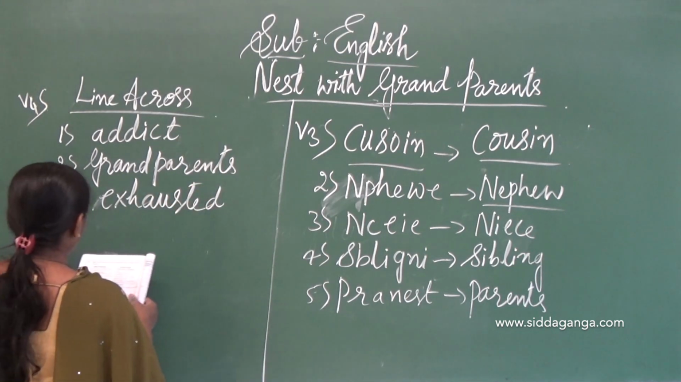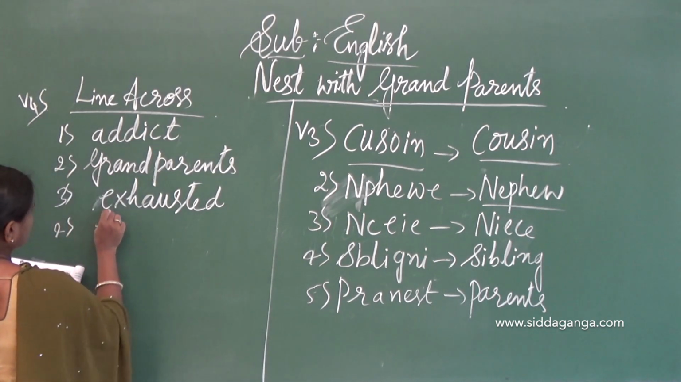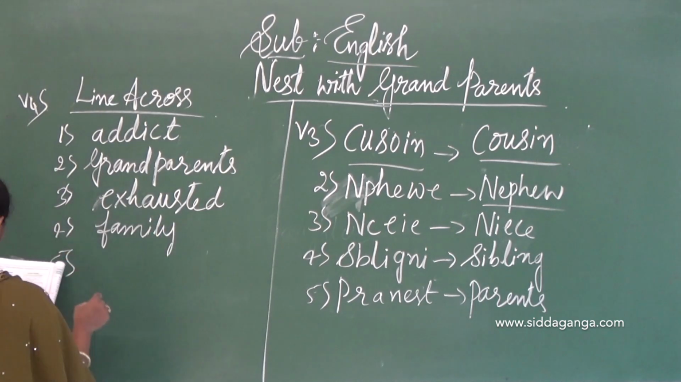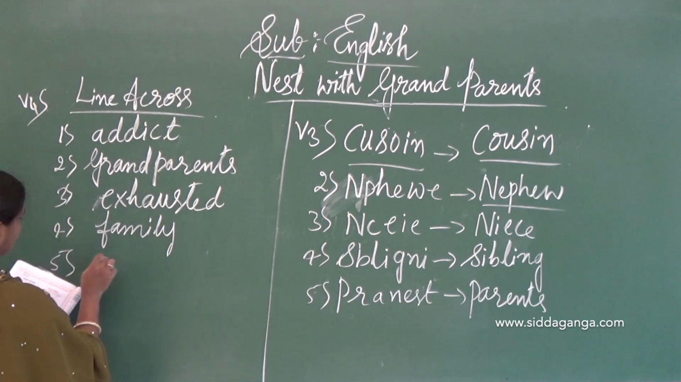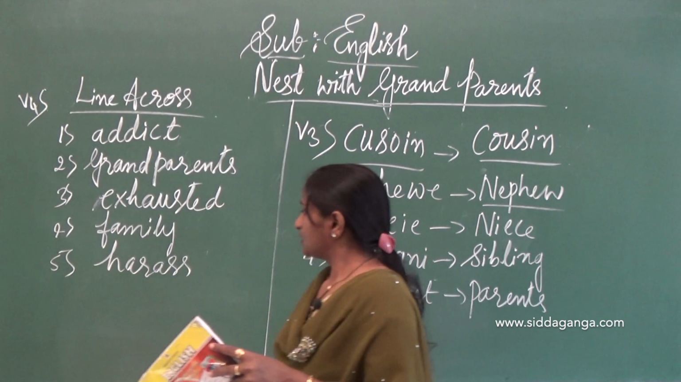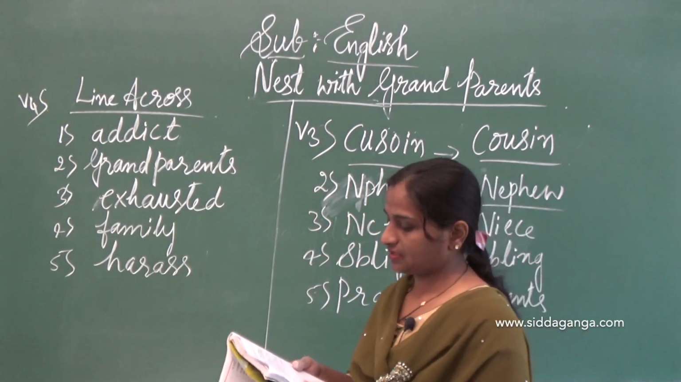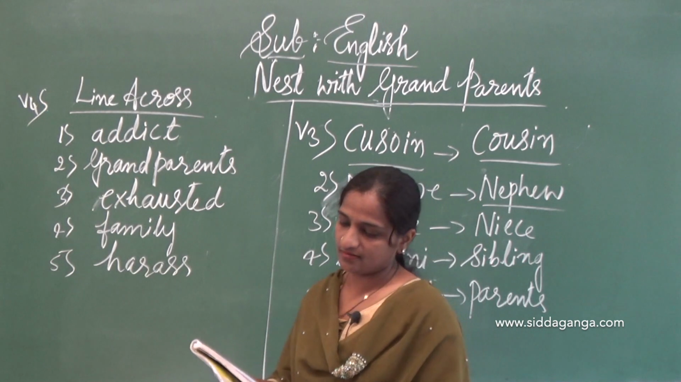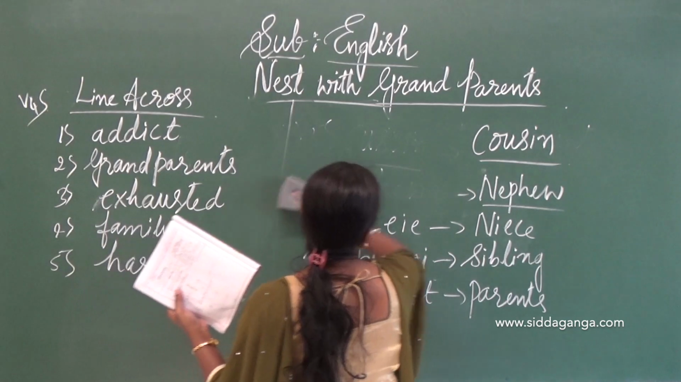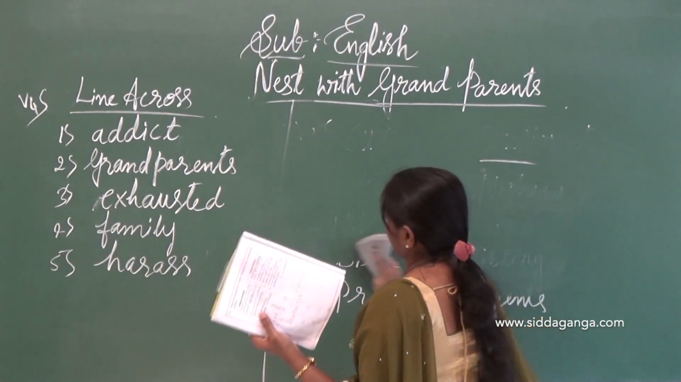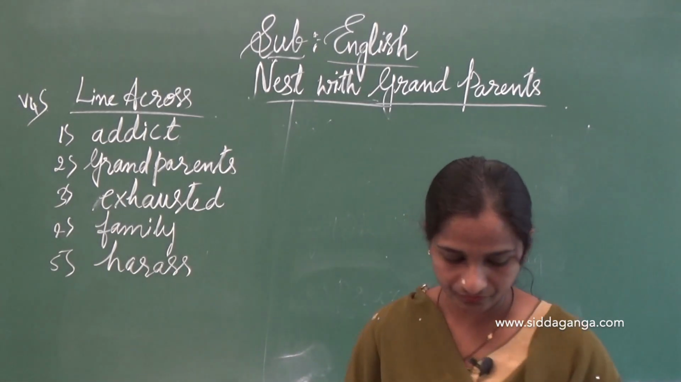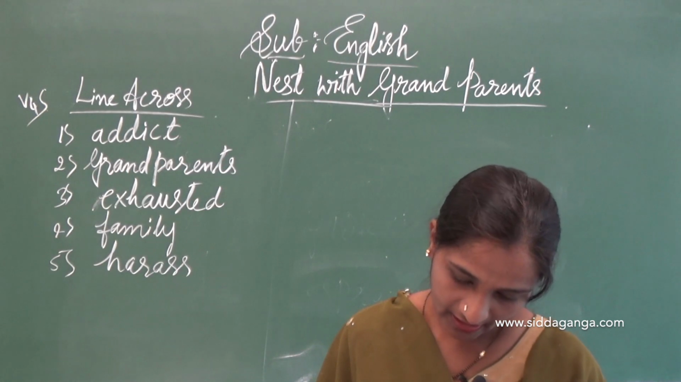Fourth one, parents and children make a family, right? Fifth one, trouble somebody is repeatedly given: harassed. So next, lines down. Look at lines down, dear children.